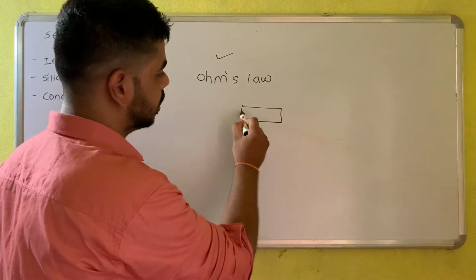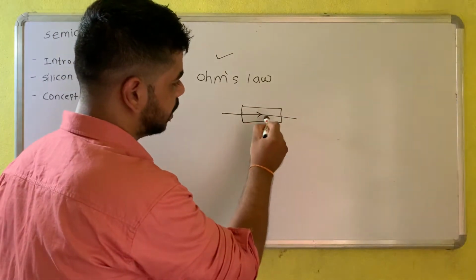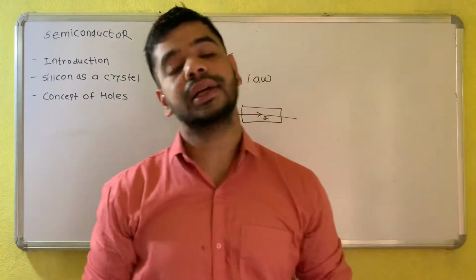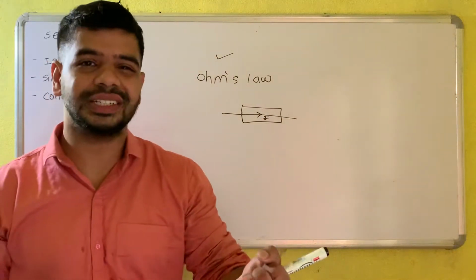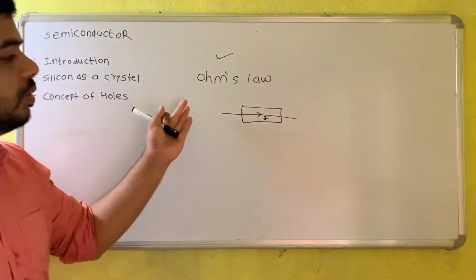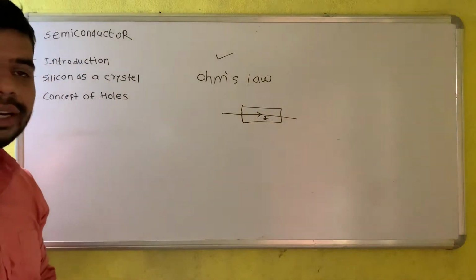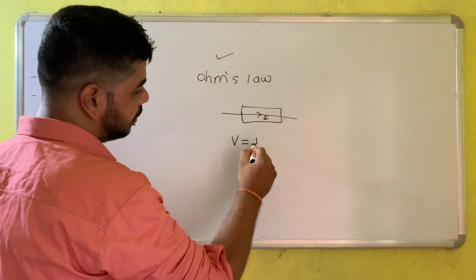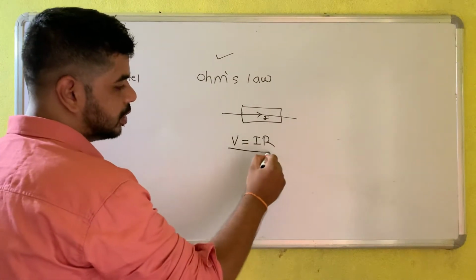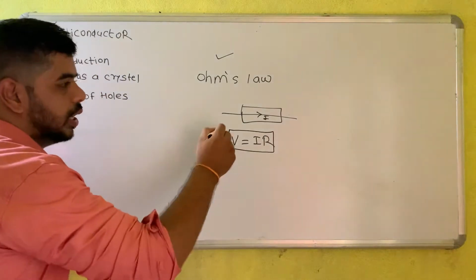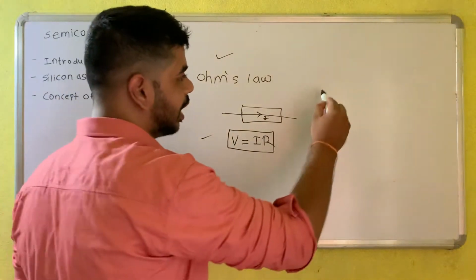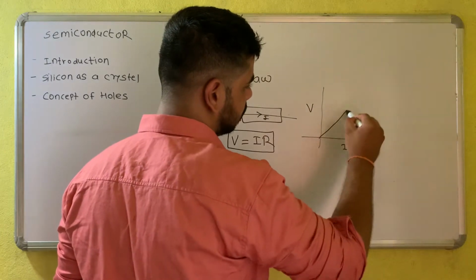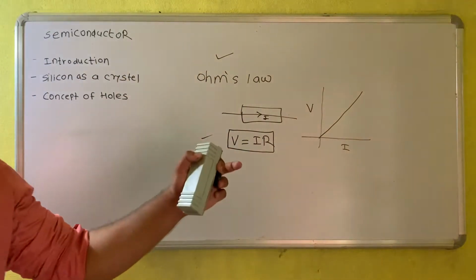Let us consider this is your conductor, and this is the current flowing through the conductor. If you keep the physical state of the conductor constant, that means the pressure and temperature, then we get that the current is directly proportional to the potential difference. From that we get V equals IR. That law is very familiar to all of you, right? So it's Ohm's law, and if you see the graph of Ohm's law, the graph is like that. So it will be linear.